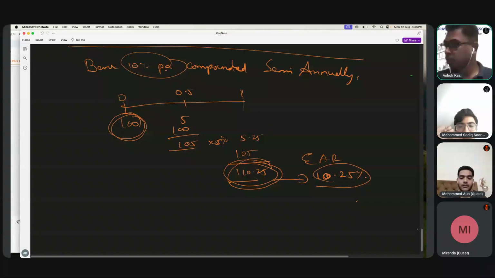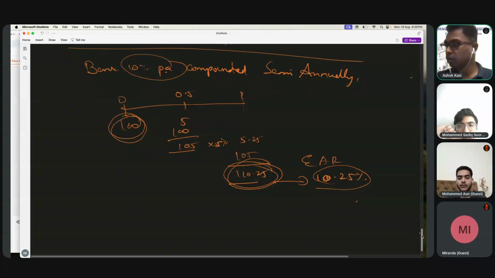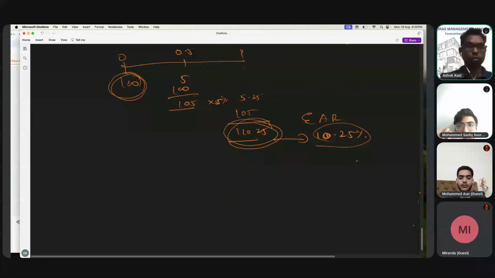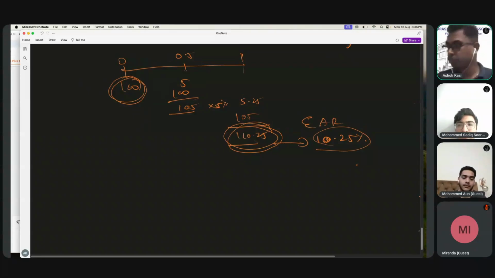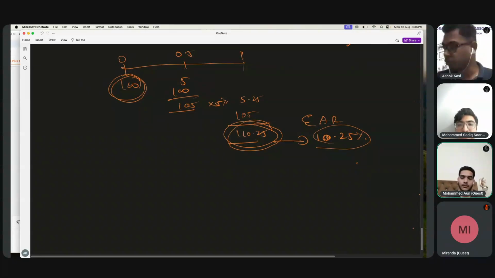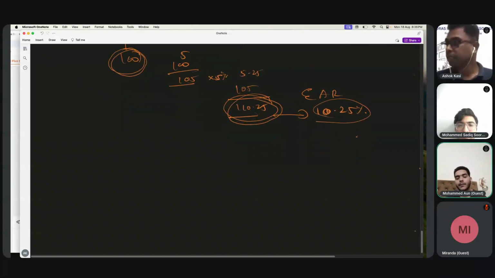Did you have this time value of money subject in CA or in college? Yes. So you have been through all this, the effective annual return, right? Okay, good. Where, in CA or in college? CA Foundation. Okay, fine, good.